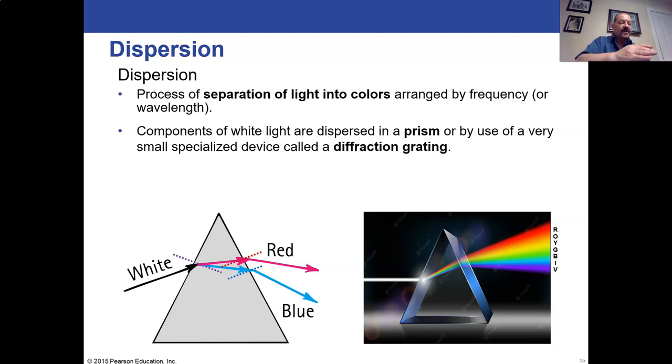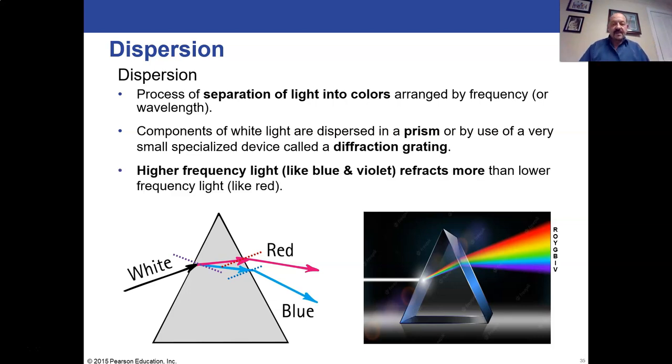The red will bend a little bit, but the violet will bend much more. The violet and the blue will bend much more. And you can get this with prisms. You can also get this with a very high-tech piece of equipment called a diffraction grating. This is a specialized piece of equipment that has essentially little bumps in it, little ridges. I'm not going to go into detail on it, but these will also separate frequencies of light with refraction on them. So the higher frequency of light, like blue and violet, refracts more than the lower frequencies of light.